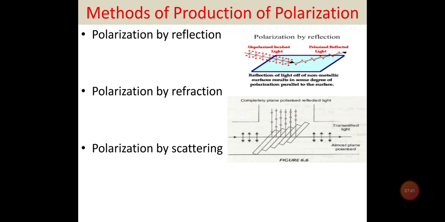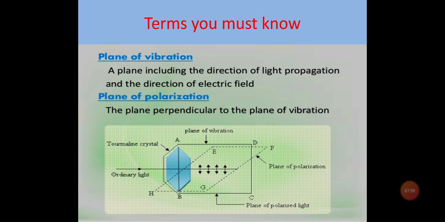Now we will discuss the various methods of production of polarization, that is, how we can produce polarized light. There are various methods. We can produce it by reflection, by refraction, and by scattering also. We will discuss these topics in detail one by one, but before doing that, I am going to talk about some terms which we must know before starting. The first one is the plane of vibration. A plane which includes the direction of light propagation and the direction of the electric field is known as the plane of vibration.